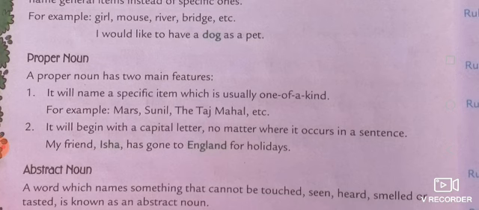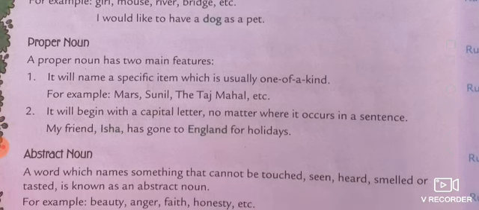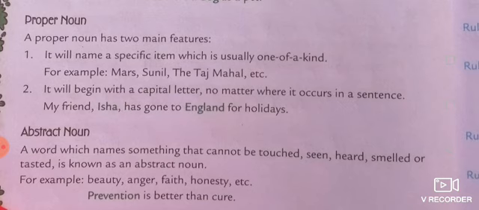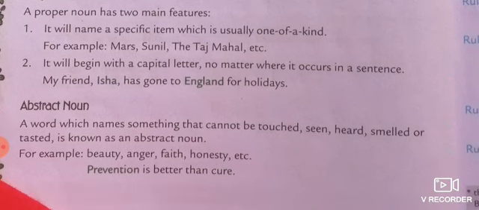The next is the proper noun. A proper noun has two main features. First, it names a specific item which is usually one of a kind. You know, the unique is called the proper noun, like Marx, Sunil, the Taj Mahal, etc. Second, it begins with a capital letter. Yes, the proper noun always starts with a capital letter, like the name of anybody, the name of a country, the name of a person.